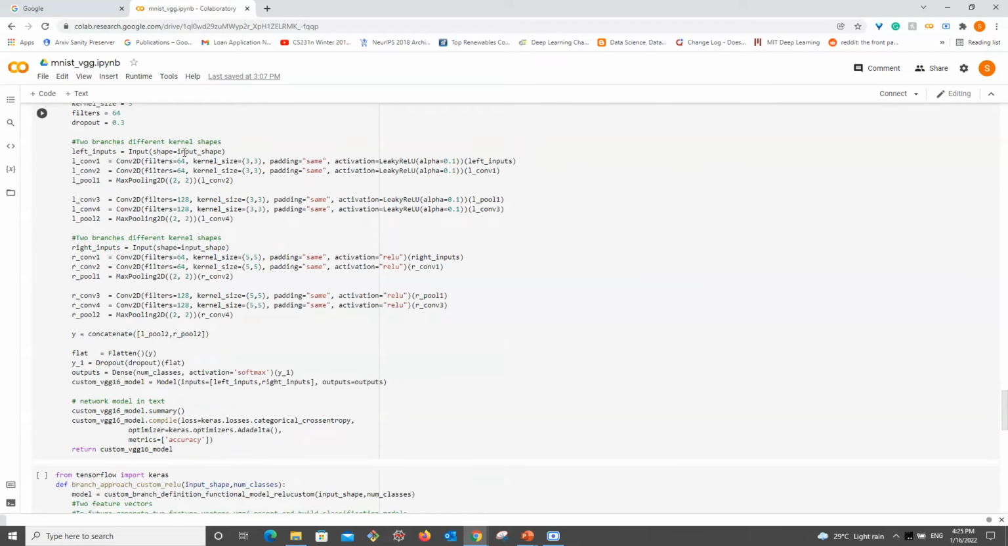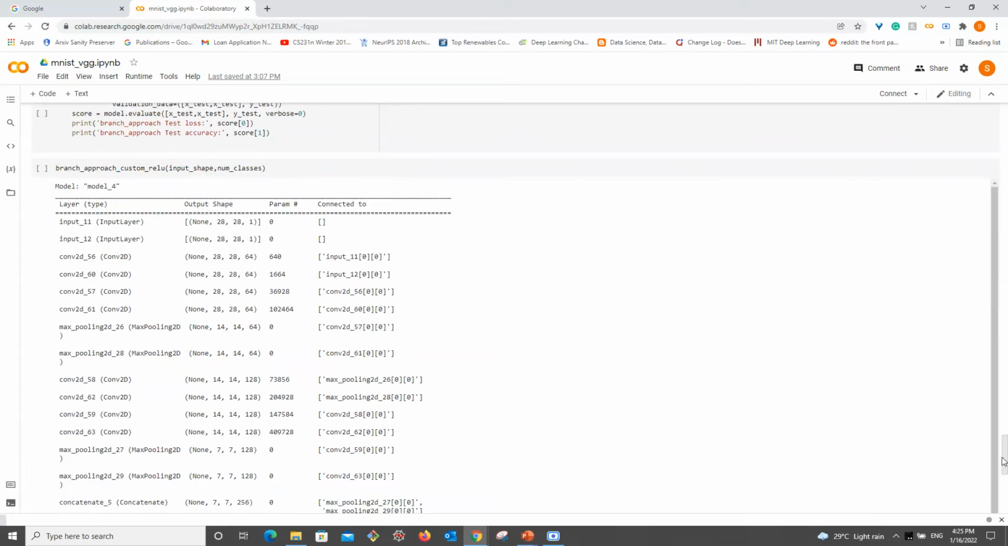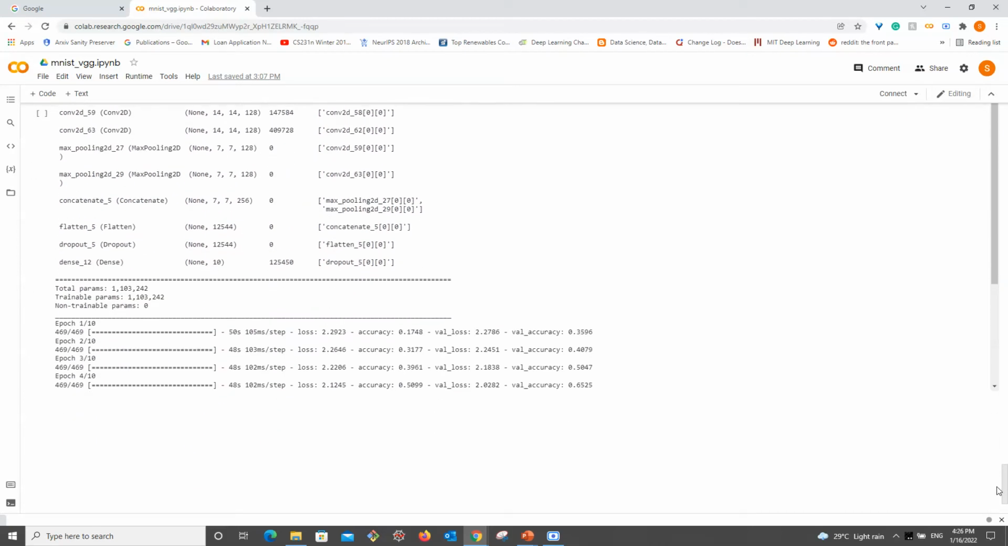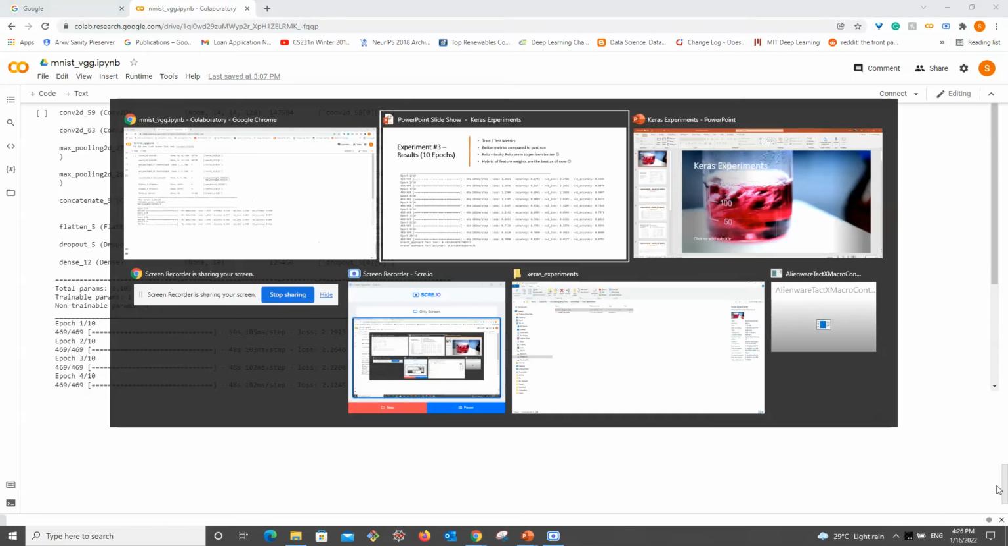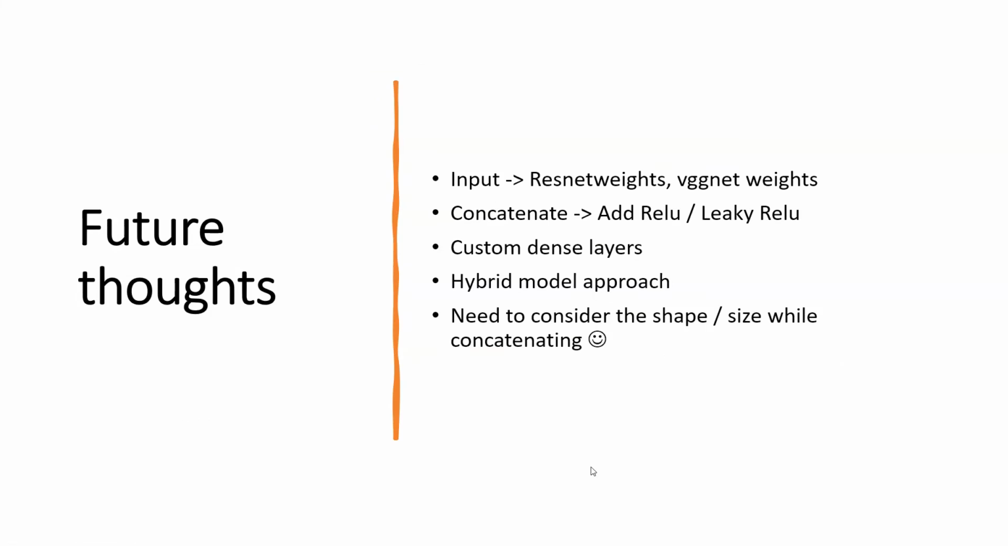you have a left and right input. Here you pass through leaky ReLU with kernel size 3 cross 3, 3 cross 3. Here you have ReLU based 5 cross 5, 5 cross 5, and then I concatenate it, and then I build the dropout, dense layer, and softmax for the final output classes. This is a kind of hybrid, which was able to give us, in 10 epochs, 0.8791 accuracy.